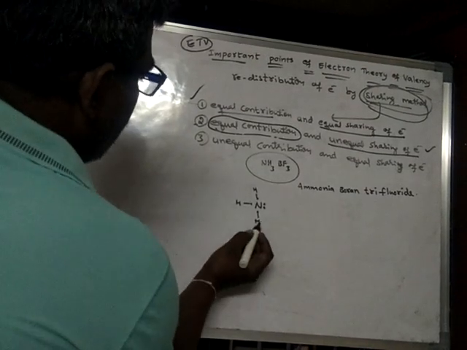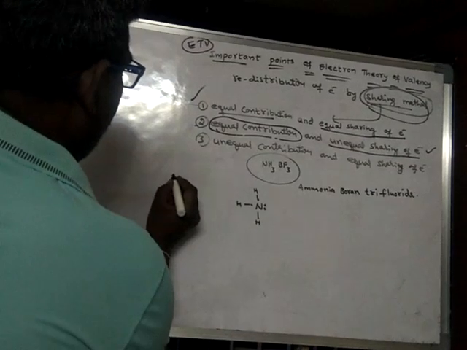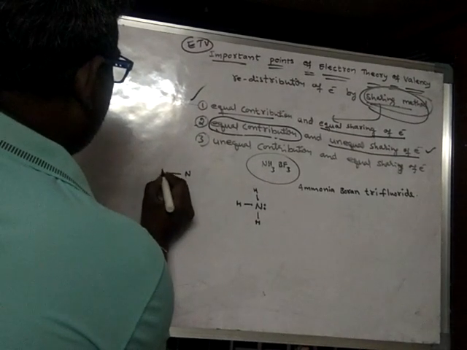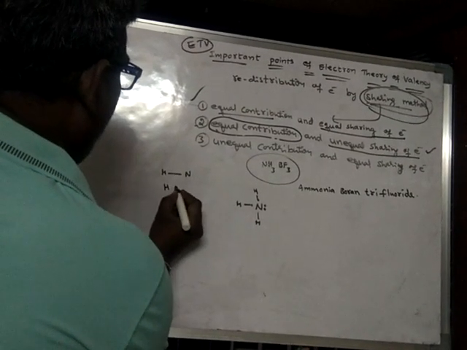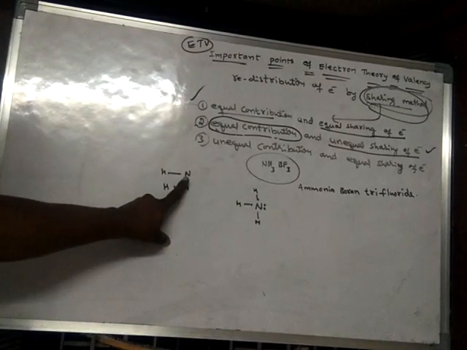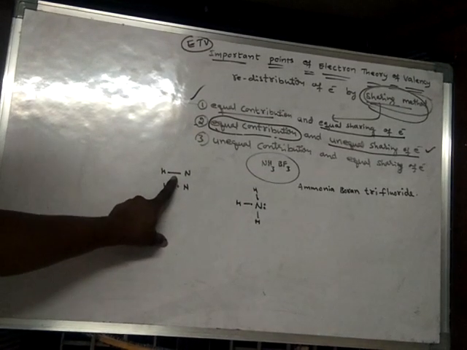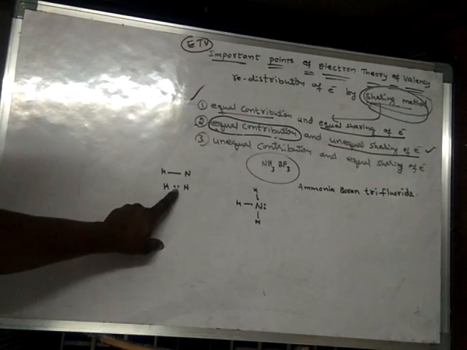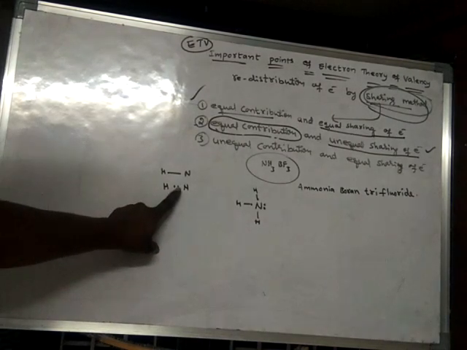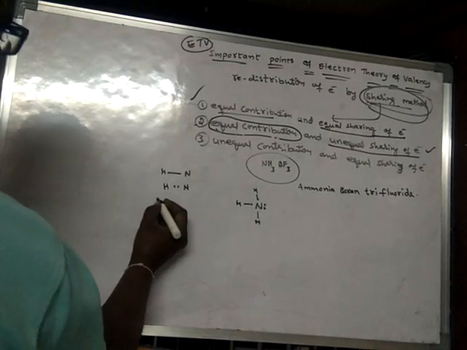Every bond between nitrogen and hydrogen is denoted by a dash, and a dash means a bond. Every bond is made up of 2 electrons, and this is said to be a bond pair.